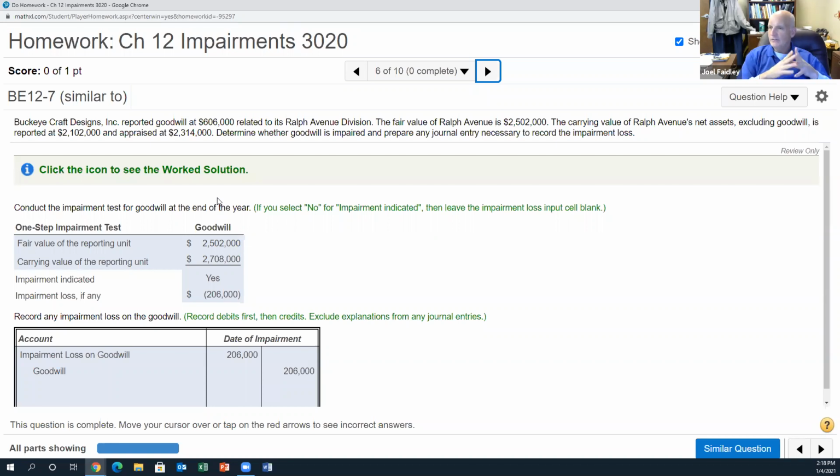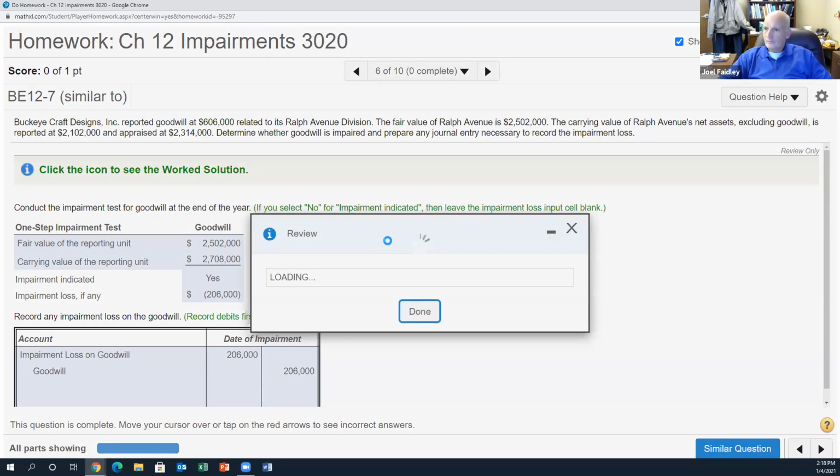The appraisal value has nothing to do with this problem. They've just thrown that in there just to make it confusing. It says determine whether goodwill is impaired and prepare any journal entry necessary to record an impairment loss. So what you see there, the fair value of the reporting unit. Let me open that. It's $2,502,000, which is given. And the carrying value of the reporting unit, 2,708, is simply the $2,102,000 plus the 606. So 2,102,000 plus 606 is 2,708,000.